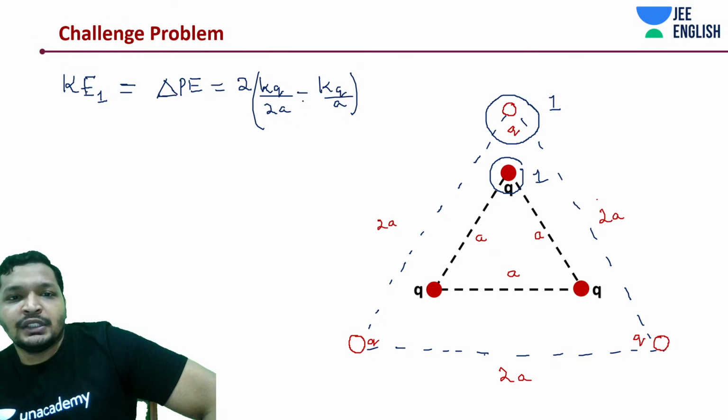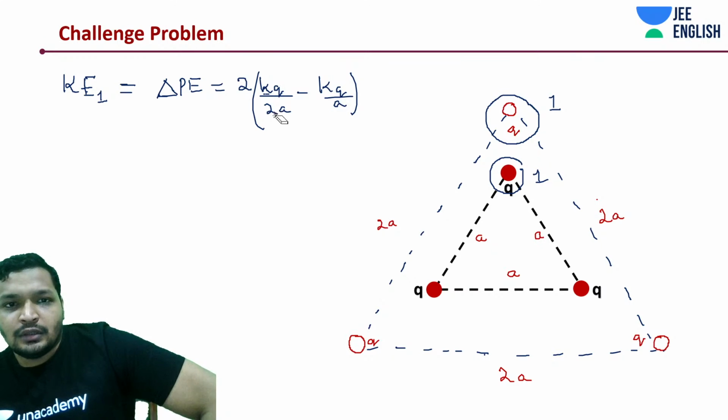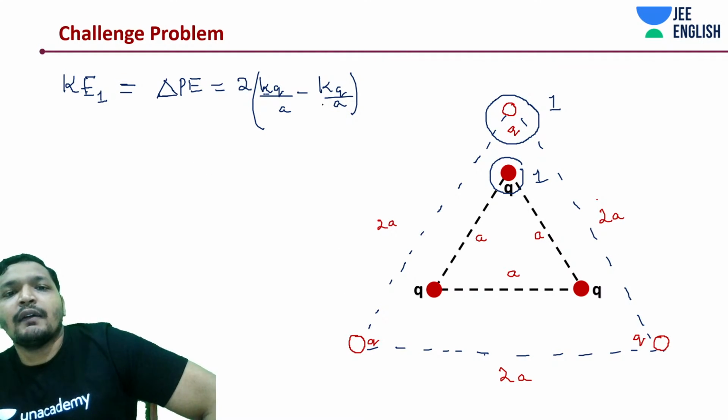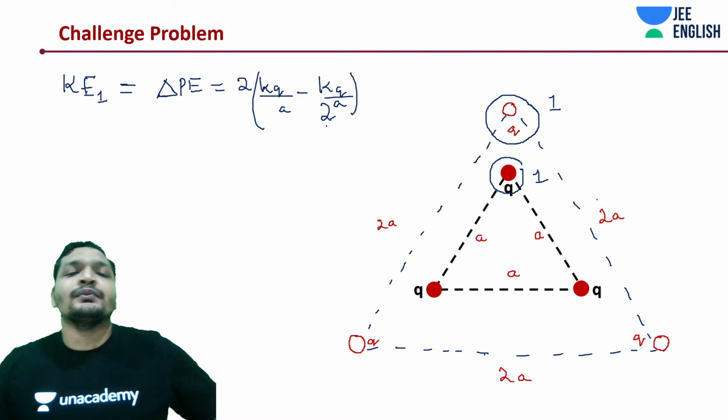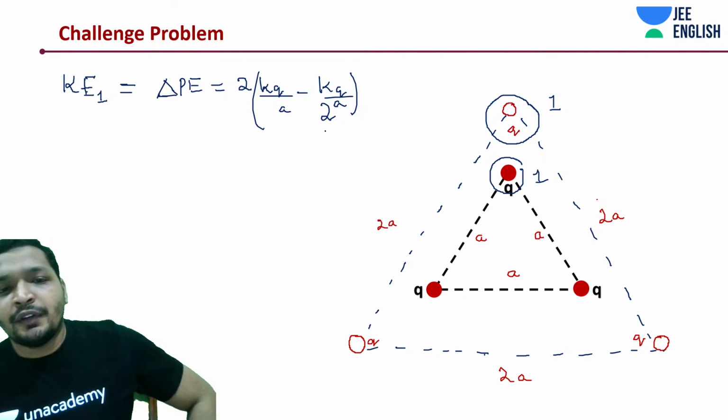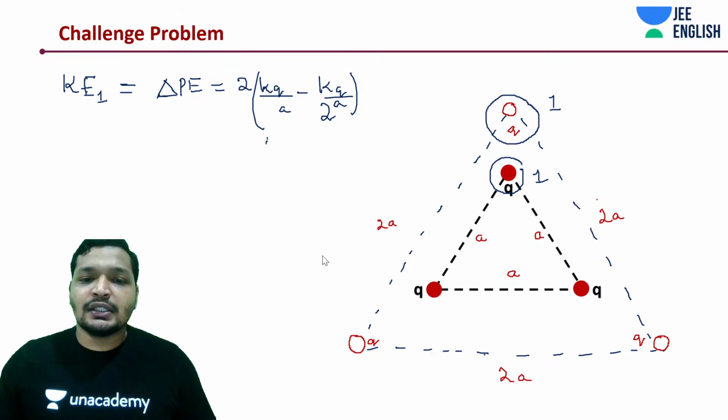Sorry, this should be change in potential energy, and you will say this is equal to half mv square. Now let's look at the approach.